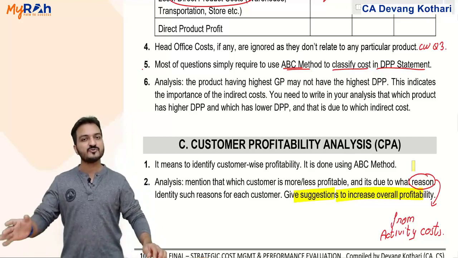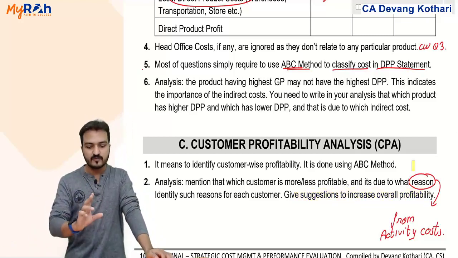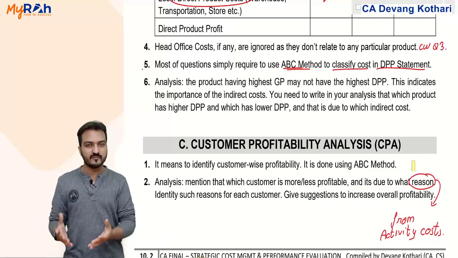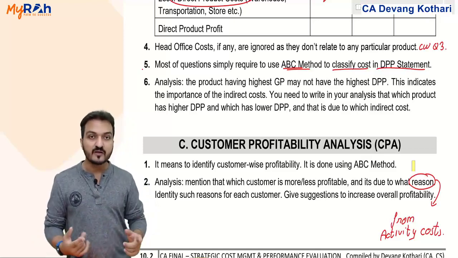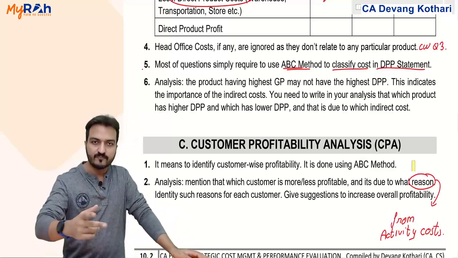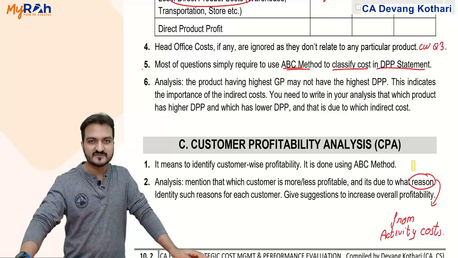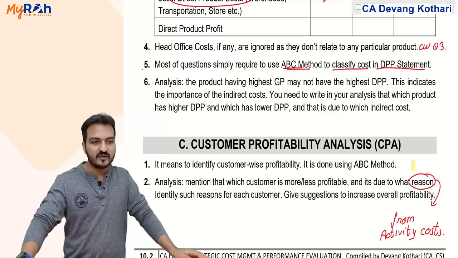If customer A is very profitable, write in your suggestion that the company should try to focus more on customer A because he is more profitable. If customer B is least profitable or loss making, then you write in your suggestion that the company might plan to let go of customer B. Whatever, all that should come in your analysis. Done? Yes. So please be very careful in writing the analysis.